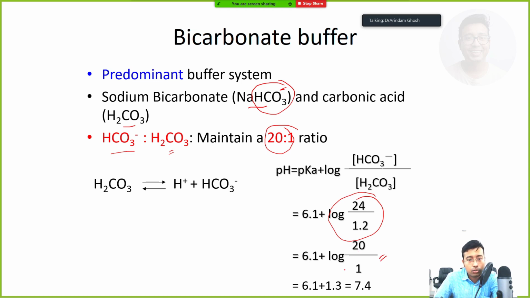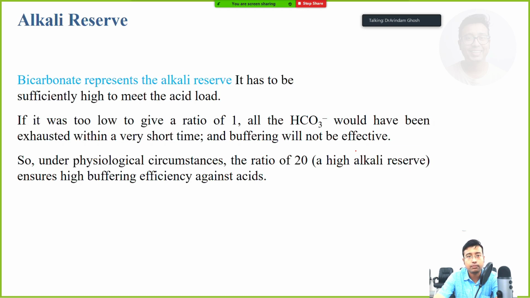When we take log 20, it comes to around 1.3. The pKa of the bicarbonate buffer is 6.1. So normal pH works out to 7.4. However, as I told you, these are all biological parameters and all of them have some normal range. So this proportion also varies, and likewise the pH varies from 7.35 to 7.45. This is derived from the Henderson-Hasselbalch equation. So we now move on to today's class.